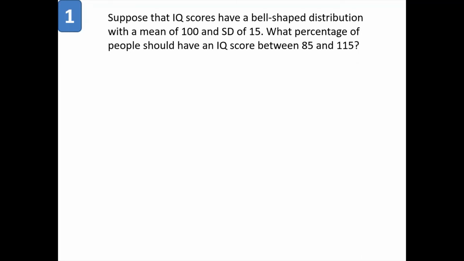Now you don't have actual data to calculate how many students are there between 85 and 115. You just have two numbers: the mean, which is 100, and the standard deviation, which is 15. Based on these two numbers, I want to calculate the proportion of the population between 85 and 115, and that is possible because of these relative scores or relative distances. So how do we solve these kinds of problems?